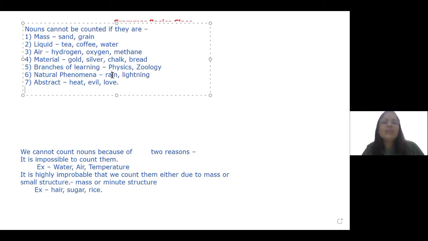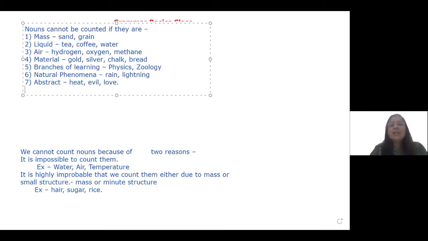Branches of learning like physics, chemistry, zoology, even English, they are non-countable nouns. Natural phenomena like rain and lightning, abstract things like heat, evil, or love, they are all examples of non-countable nouns.